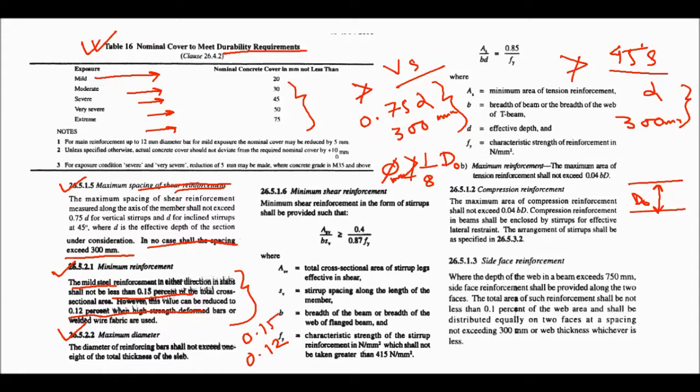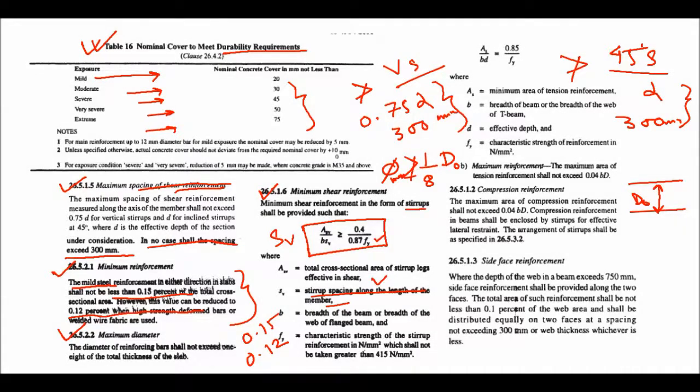Now minimum shear reinforcement in the form of stirrup. So this formula you need to remember to determine the value of ASV, that is the stirrup spacing along the length of the member. Okay, so stirrup diameter will be given, so from that you can determine ASV, and FY you know.